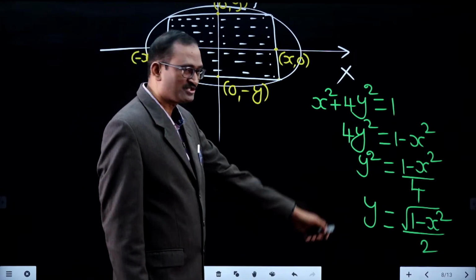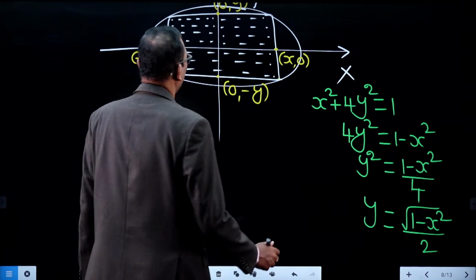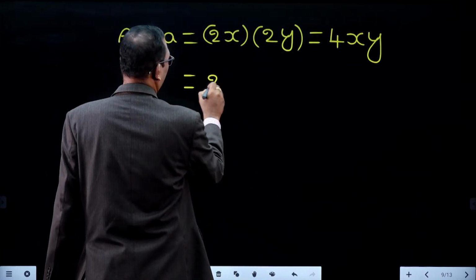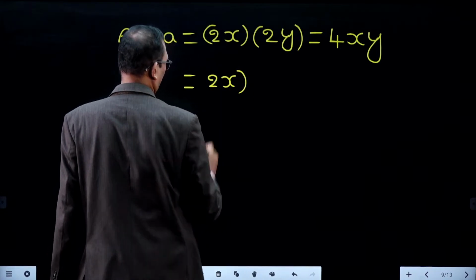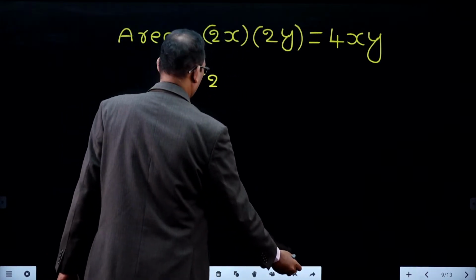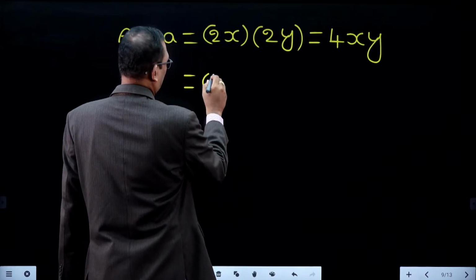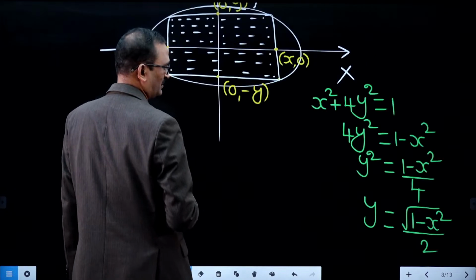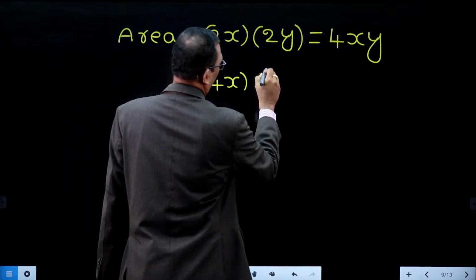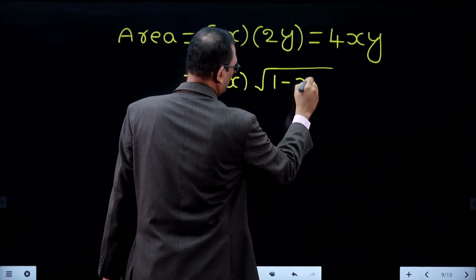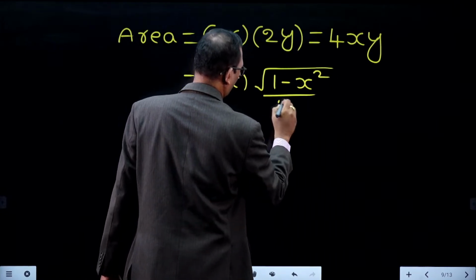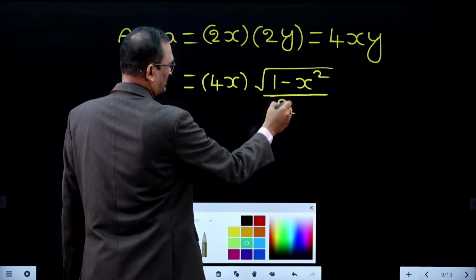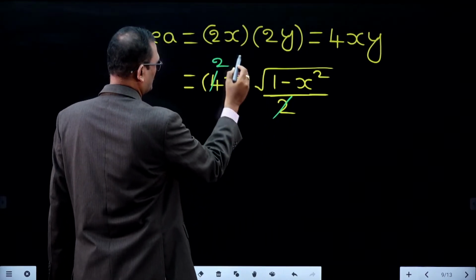So, now substitute this y value there. This entire problem will be converted in terms of x only. So, 4x into what is y value? Square root of 1 minus x square divided by 2. Observe this, here 2 ones, 2 twos.